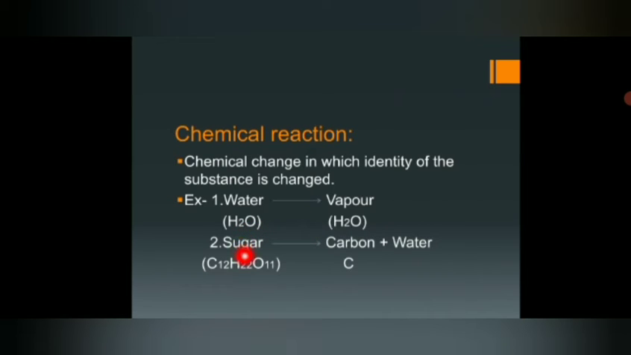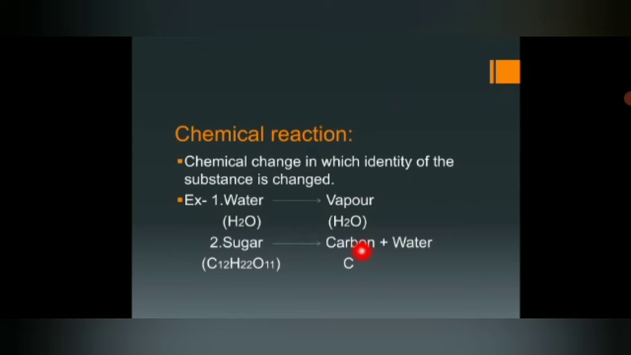So here in the second example, sugar. The molecular formula of sugar is C12H22O11. When it is heated, it will be turned into a black colored thing which is nothing but carbon. Carbon is C, plus water. So here you can see a change, right, from sugar to carbon, from the molecular formula C12H22O11 to C. So this change is nothing but a chemical change.